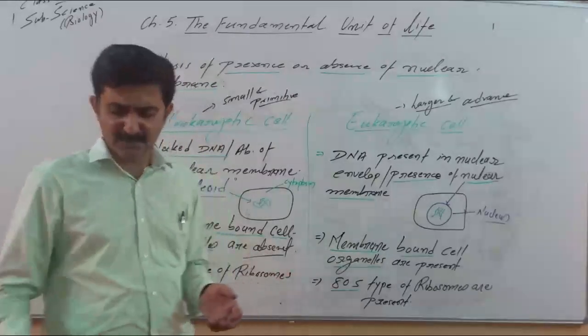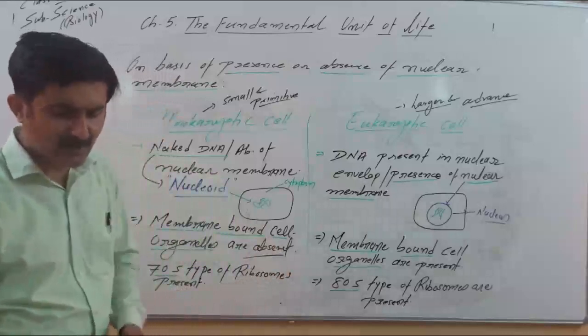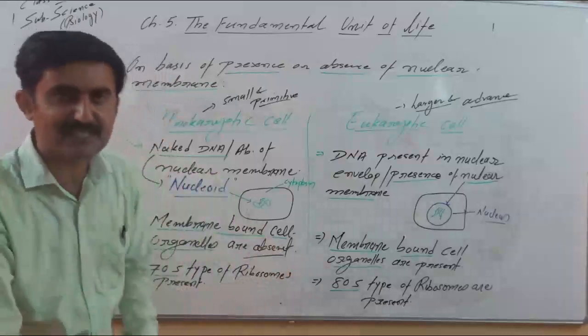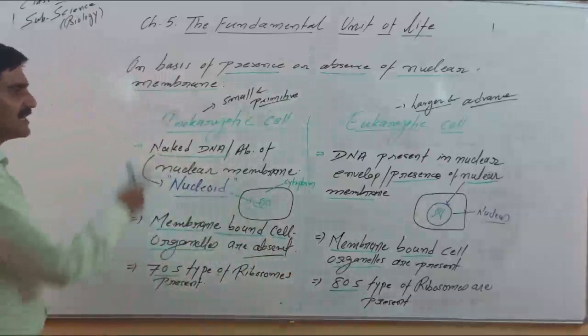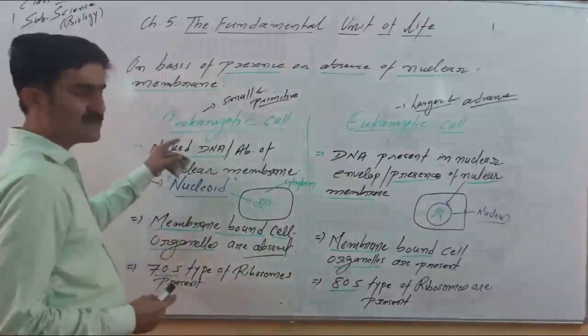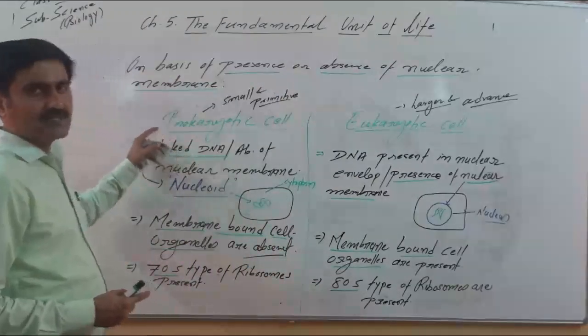These are some basic differences between prokaryotic cell and eukaryotic cell. Examples are very important: bacteria, cyanobacteria, mycoplasma.